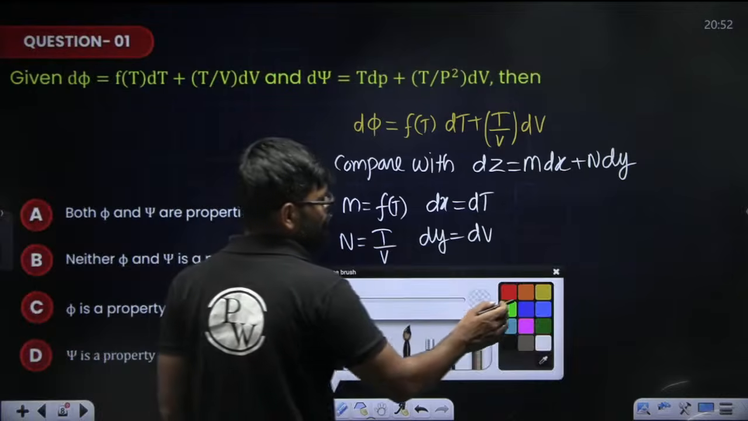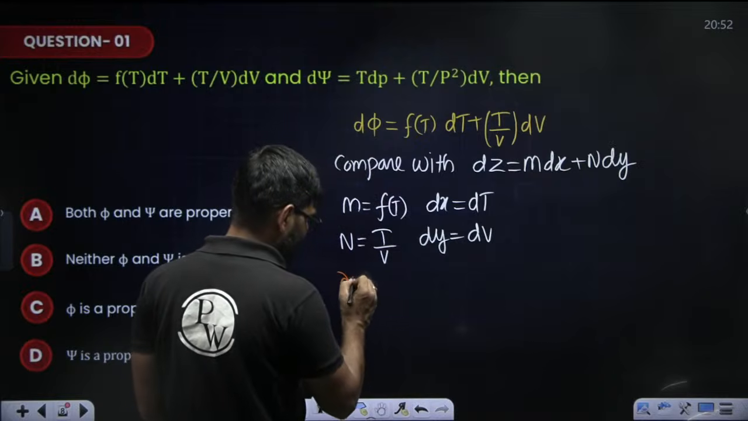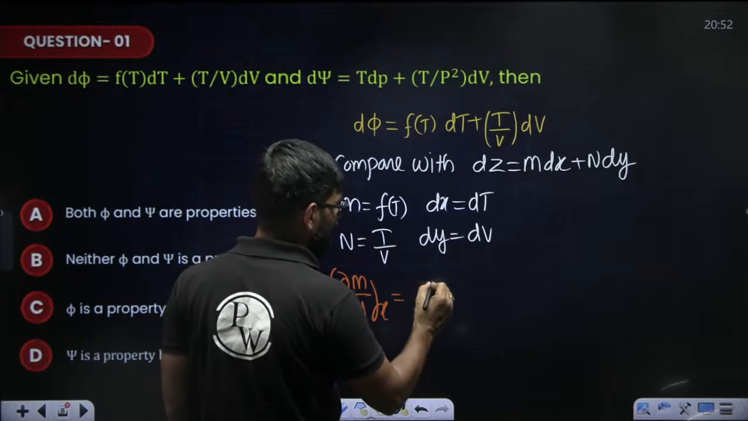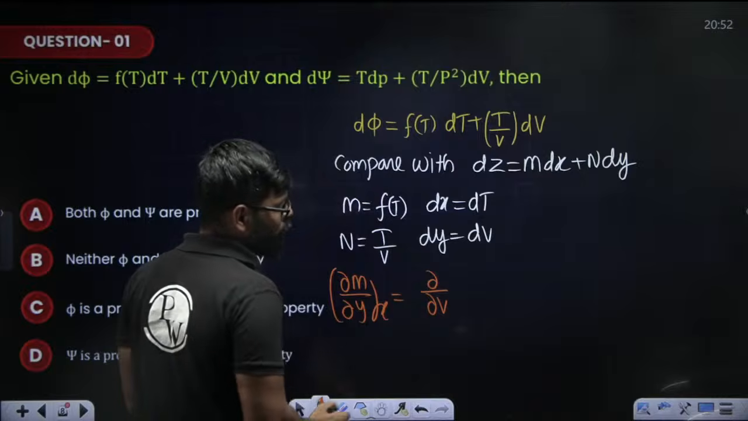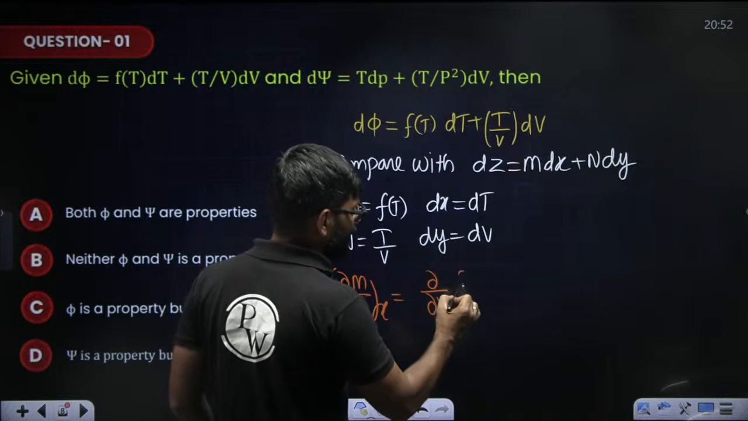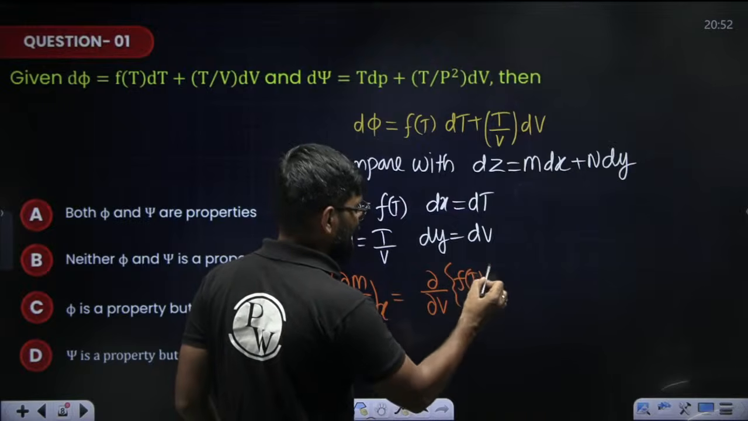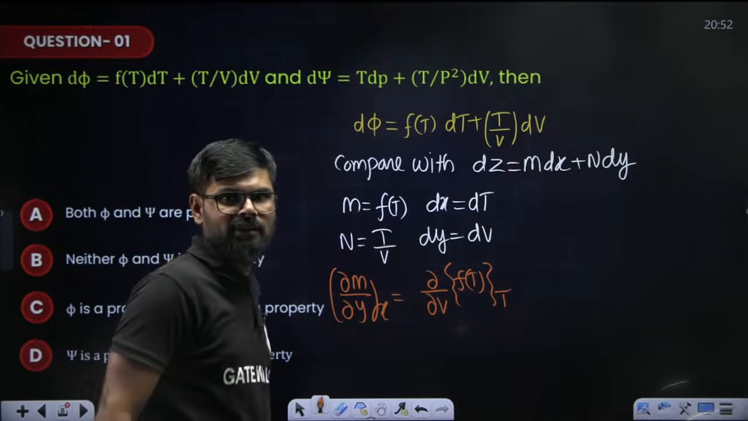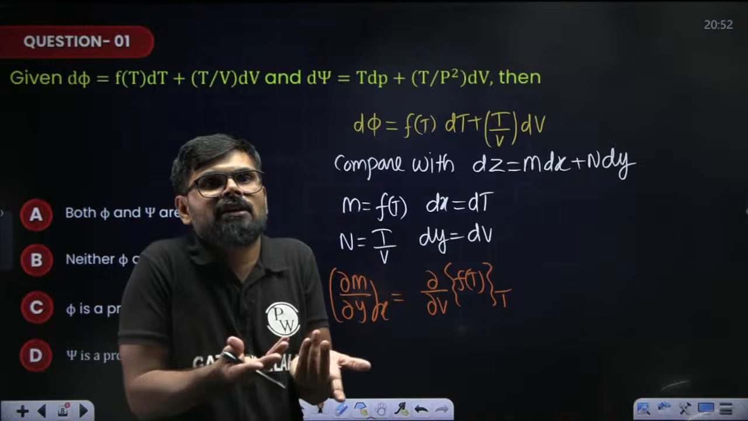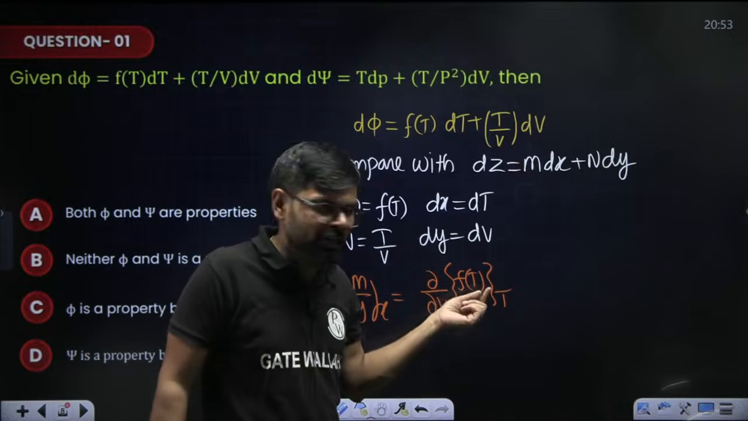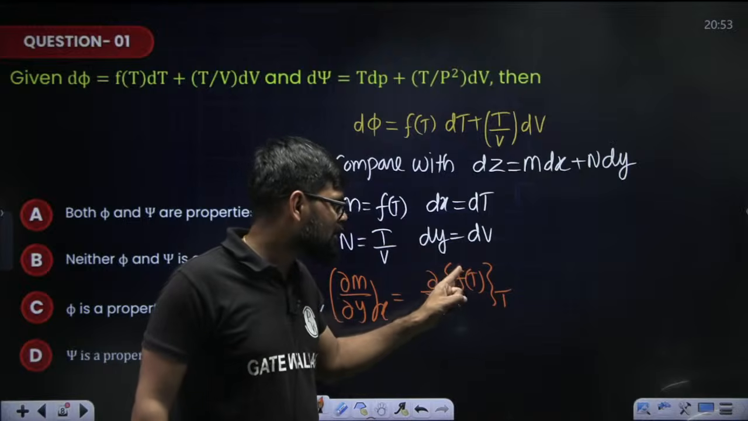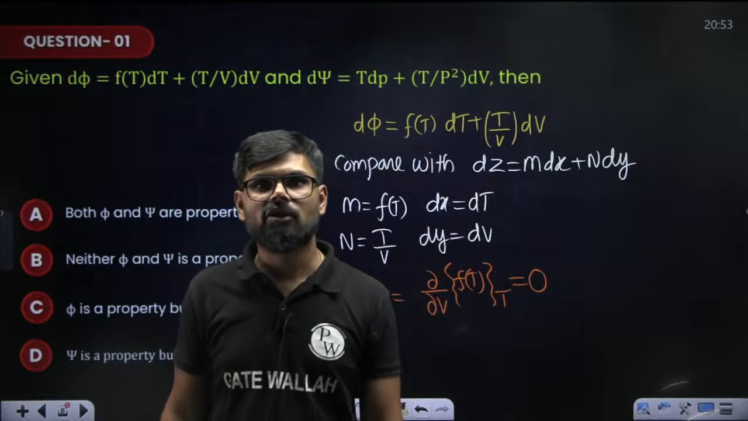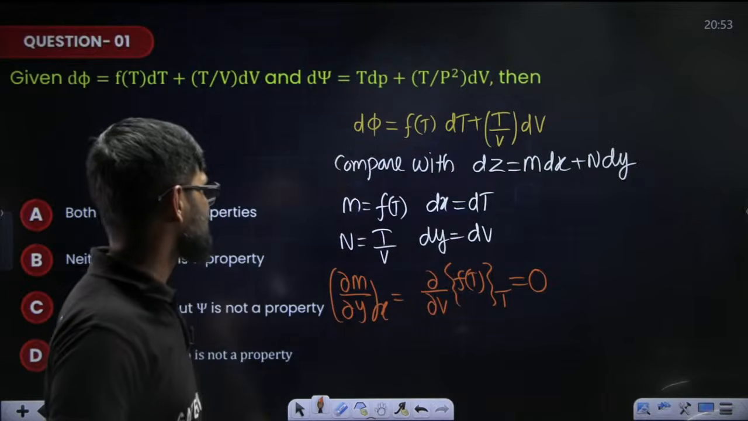So first I am going to calculate dou m by dou y at constant x. It means dou by dou v of a function of t at constant t. If t is constant, then the complete function is constant, because the function is a function of temperature only. And the differentiation of a constant is 0.